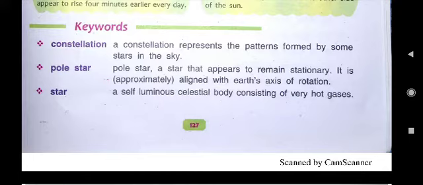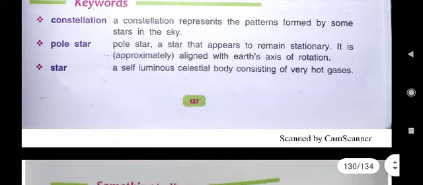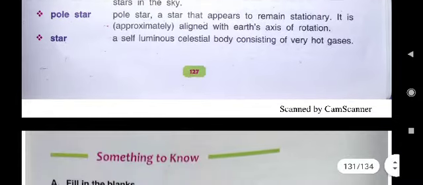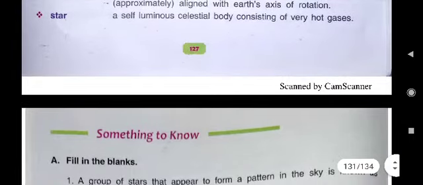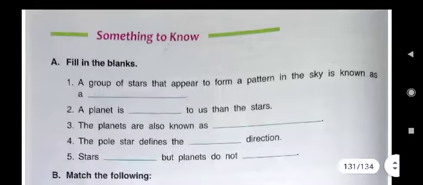Here you see the definition of constellation is given. A constellation represents the patterns formed by some stars in the sky. Second is pole star. Pole star is a star that appears to remain stationary. Stationary means fixed at one place. It is aligned with Earth's axis of rotation. And a star, it is a self-luminous. Luminous means what, children? Lighted. Means it has its own light. A self-luminous celestial body consisting of very hot gases. ABC part we have already done.